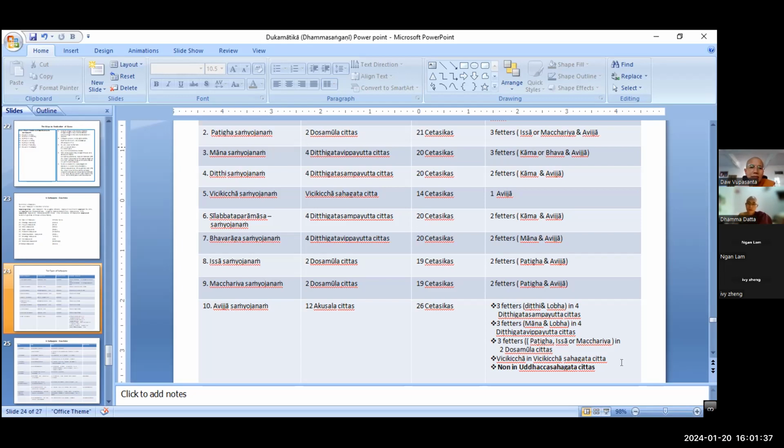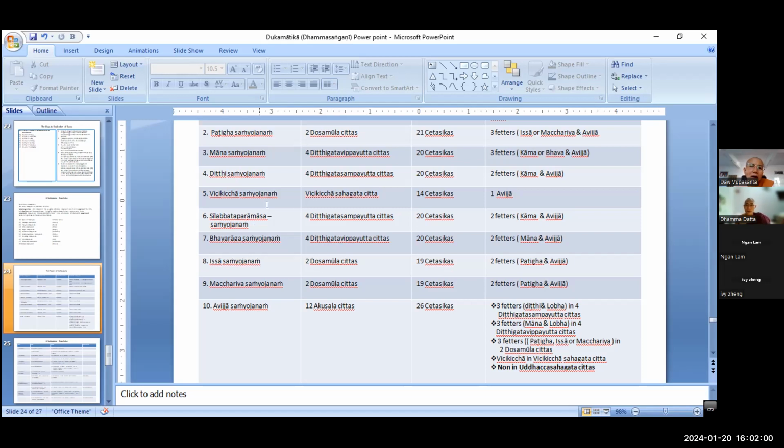Issa always takes the external thing as object. Macchariya always takes the internal thing as object. That is the arammana I already told you, right? Please don't forget. External thing as object. That is why kukucha is also not included here.